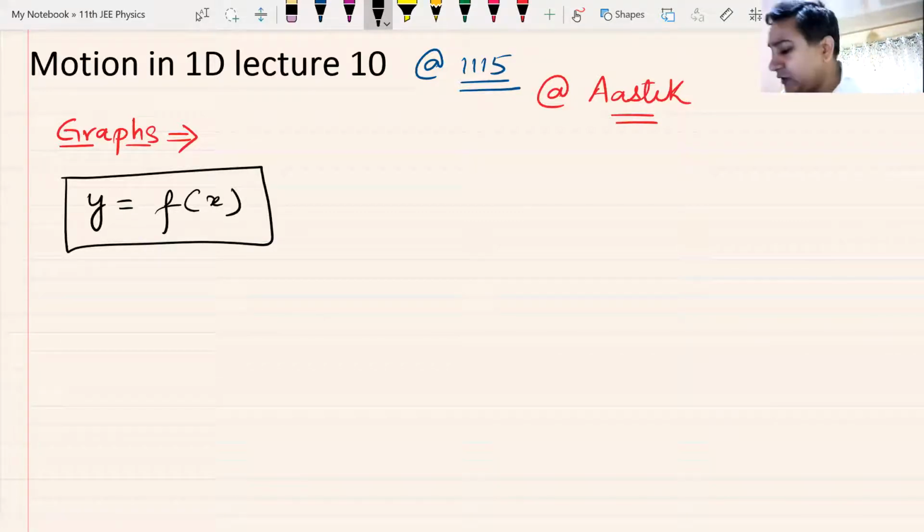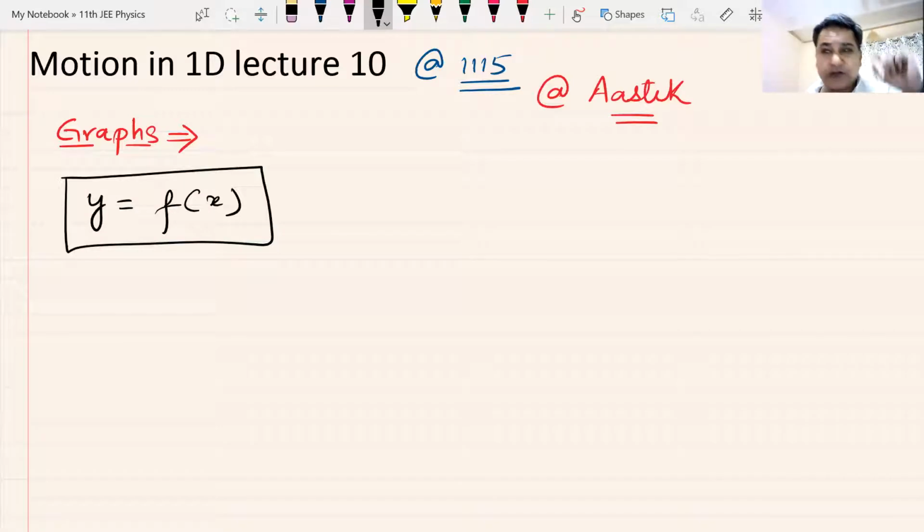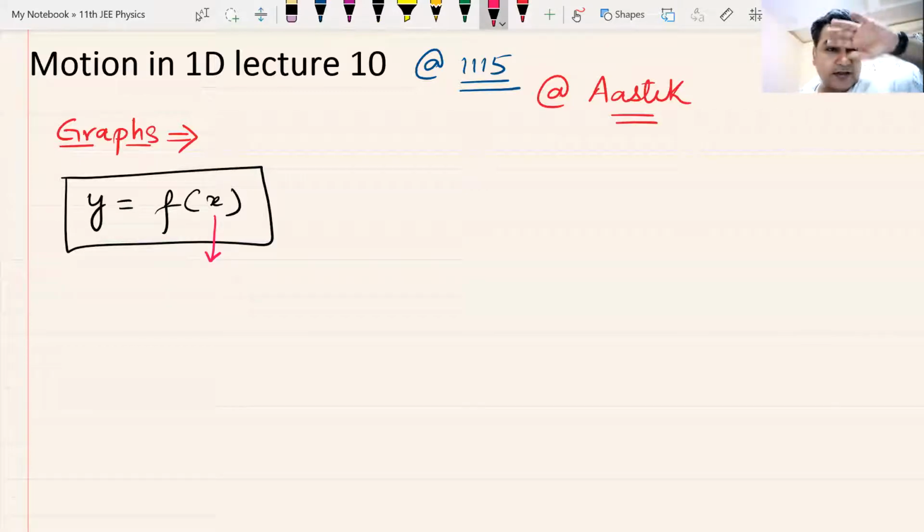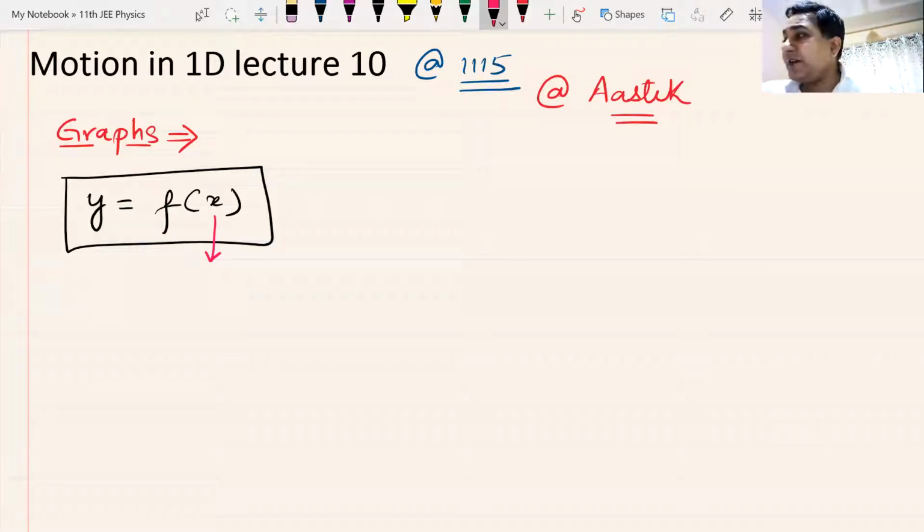F is a function. Y as a function of x. Now, if we remember, what is x known as? There are two types of variables that we had discussed way back, some 2 or 3 weeks back in basic maths.